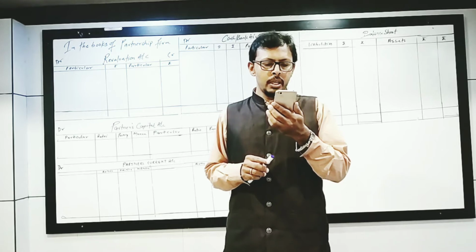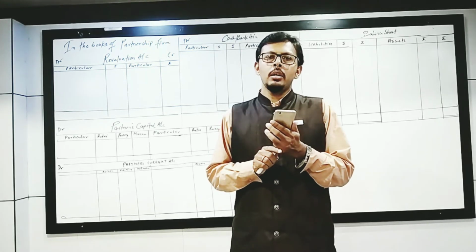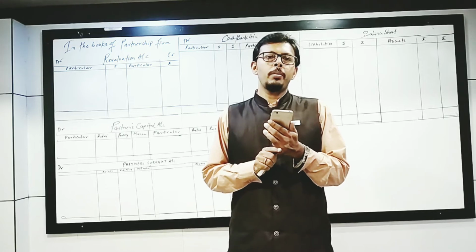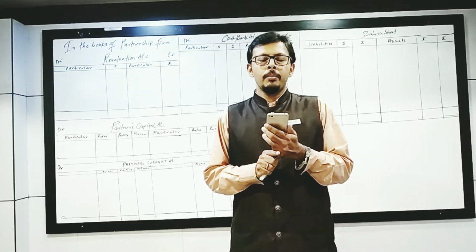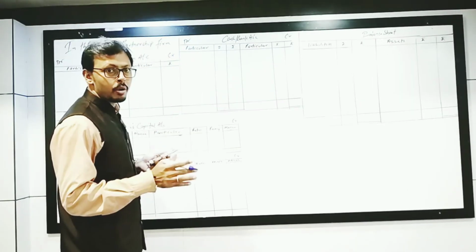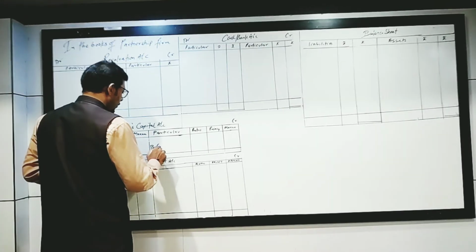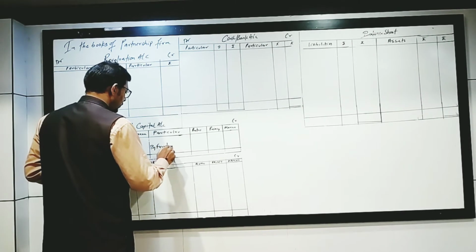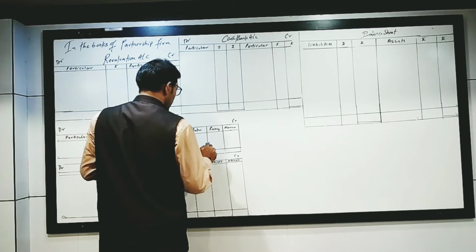So Manan will bring his personal furniture of rupees 75,000 as capital. As you can see, the new partner is not bringing the amount of capital in terms of cash, he is bringing the capital by way of furniture. So furniture is an asset, but he is bringing it as capital. So we write down over here, by furniture. Manan is bringing it for rupees 75,000.